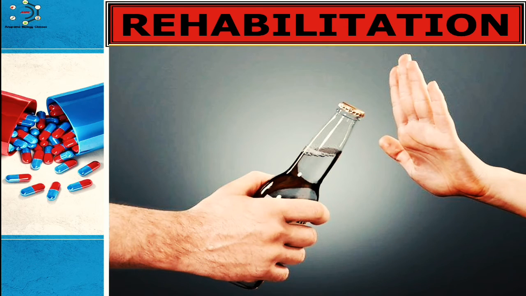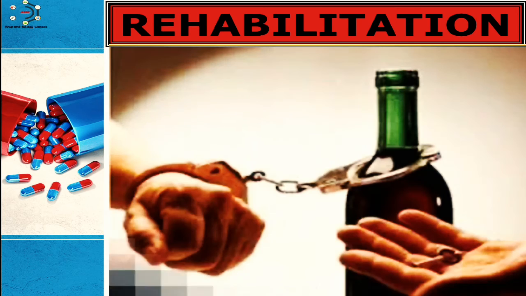Now, what are the supportive measures of the rehabilitation? Some supportive measures such as vitamin administration, proper nutrition, restoration of the electrolyte balance, and proper hydration are necessary during the rehabilitation process. These measures are aimed at restoring the health damaged by drug abuse.